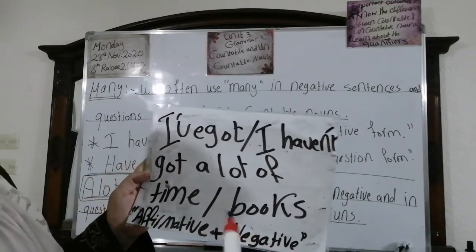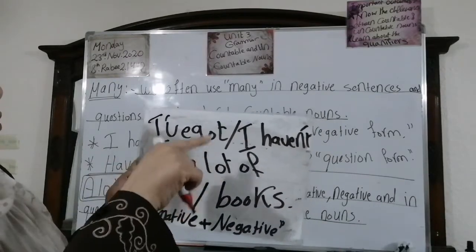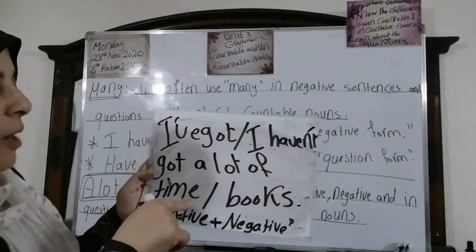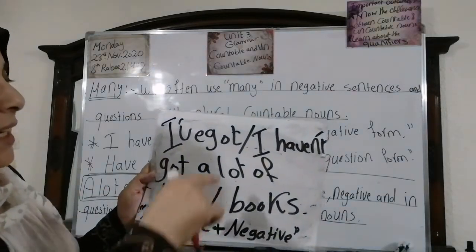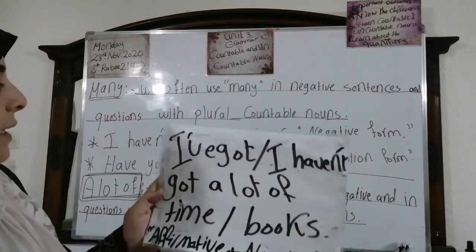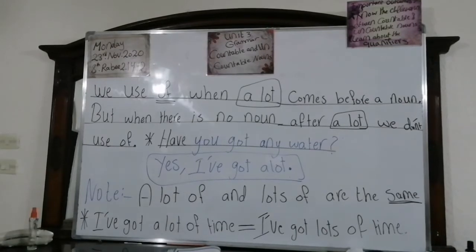Here, this is the affirmative and the negative form. Again, I've got or I haven't got a lot of time or books. It's affirmatively I've got and the negative I haven't got. Okay? Deal? Stay with me. Let's go now to